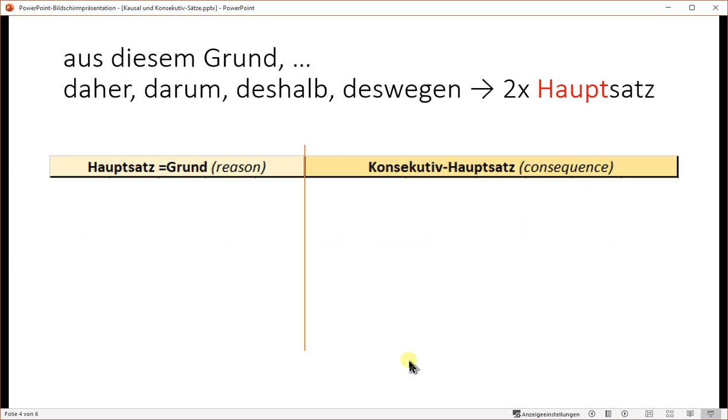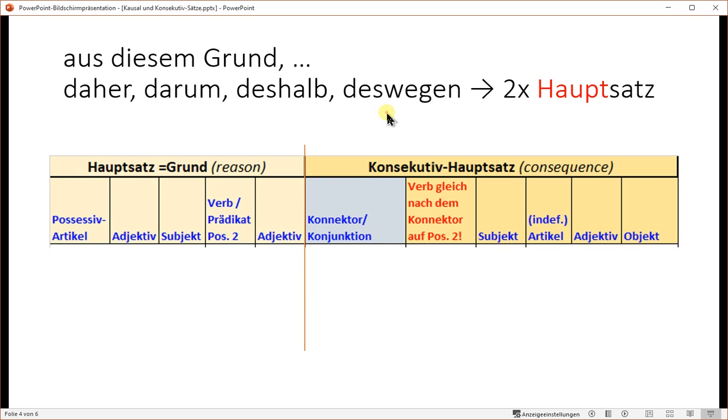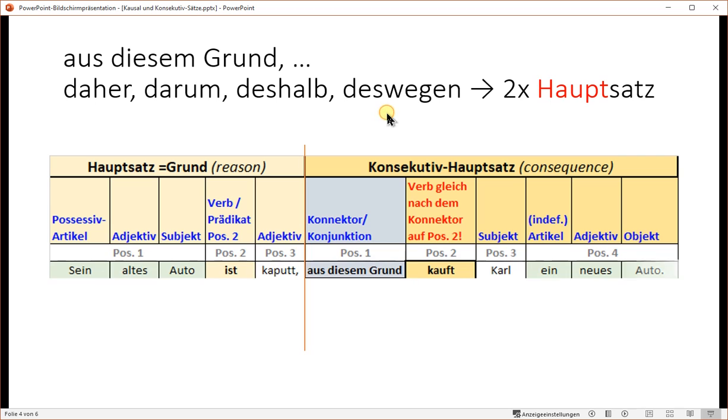Let's talk about other connectors, so-called Konsekutiv-Konnektoren, which are expressing a consequence. Here's the reason and here will be the consequence. They are called aus diesem Grund, daher, darum, deshalb, deswegen. Same structure, positioning.